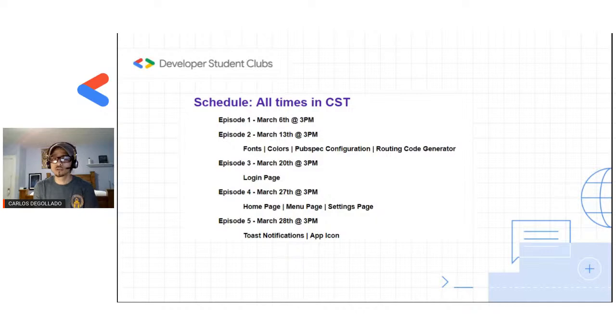So yes, that's what episode 2 is going to be. Episode 3, the following Saturday, is going to be at 3 p.m. And that's going to be covering strictly the login page. We're going to be done with the configuration pretty much up until that point. Episode 3 is where we're really going to start to get our hands a little dirty, as they say. So we're going to go into the login page and start to build out our UI for that.